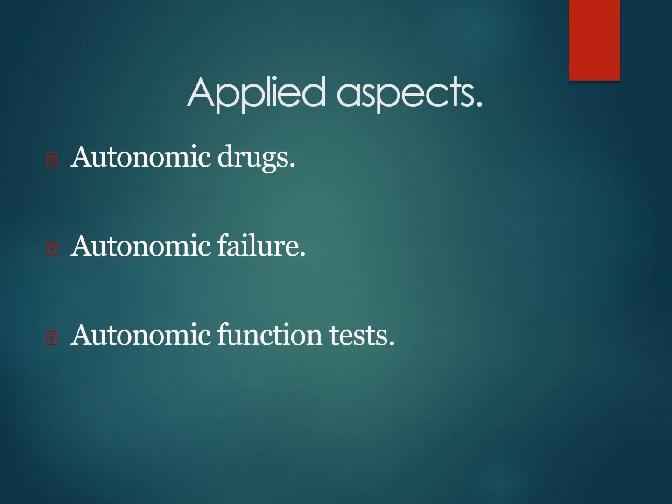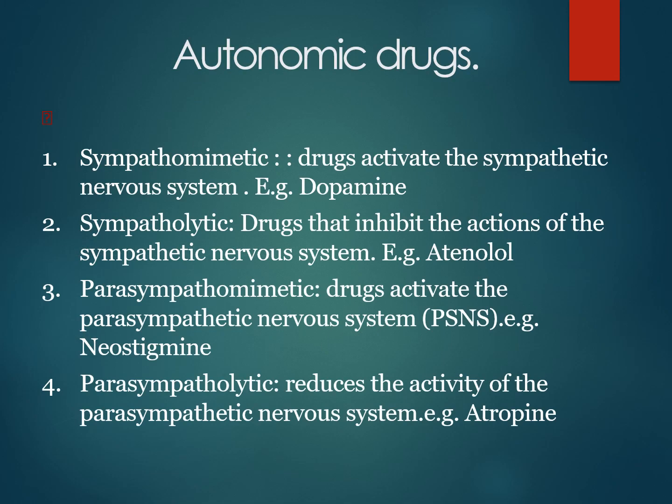Now let us come to the applied aspects of the autonomic nervous system. We will discuss it in terms of autonomic drugs, autonomic failure and autonomic function tests. About autonomic drugs, or drugs that act on the autonomic nervous system. We can see here sympathomimetic.